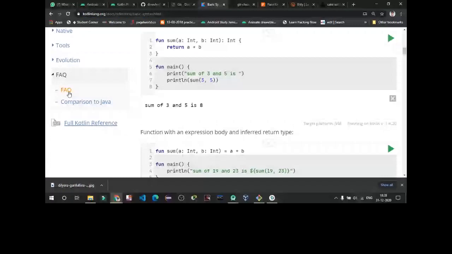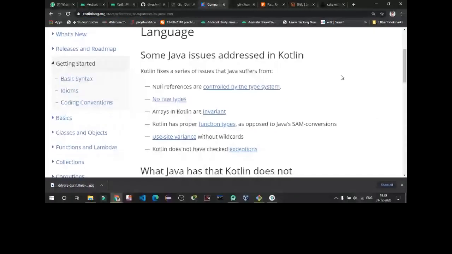Some Java issues are addressed in Kotlin, as Kotlin is the advanced version of Java. That's why Kotlin is in boom right now. Every company is shifting their applications from Java to Kotlin. Null references are controlled by the type system. Null reference means if you declare a variable and don't assign a value to it and then use that variable, you get a null error in your Java code, but it's solved in the Kotlin language.